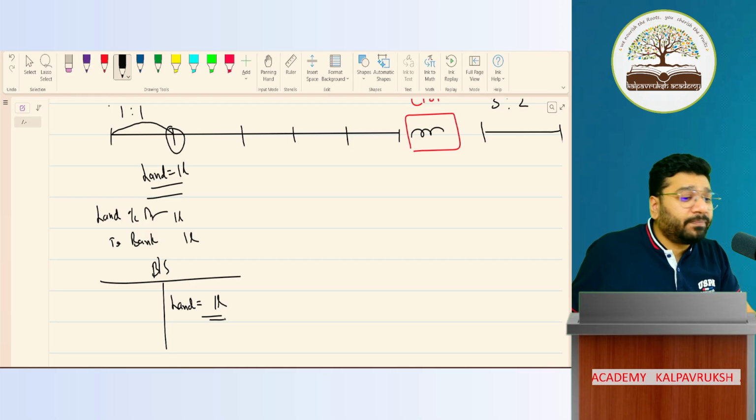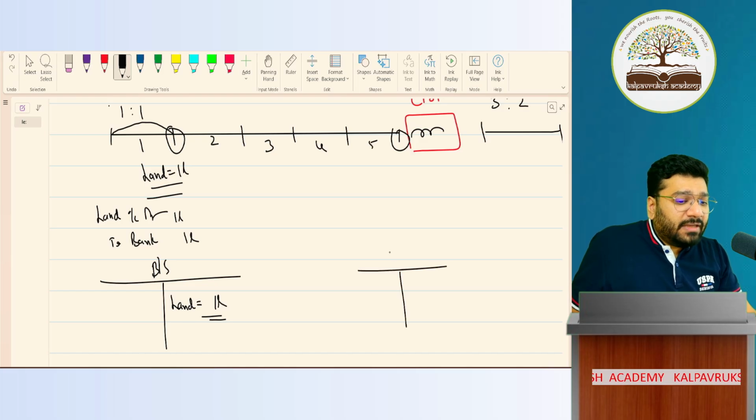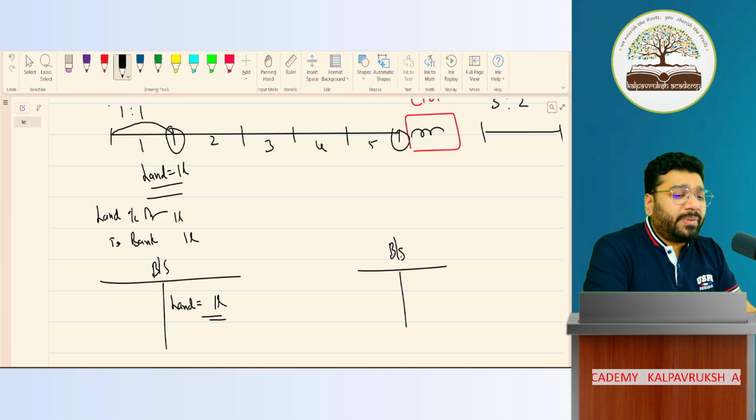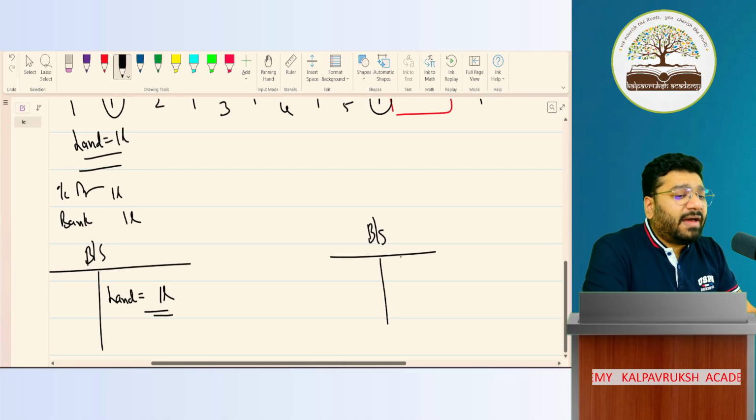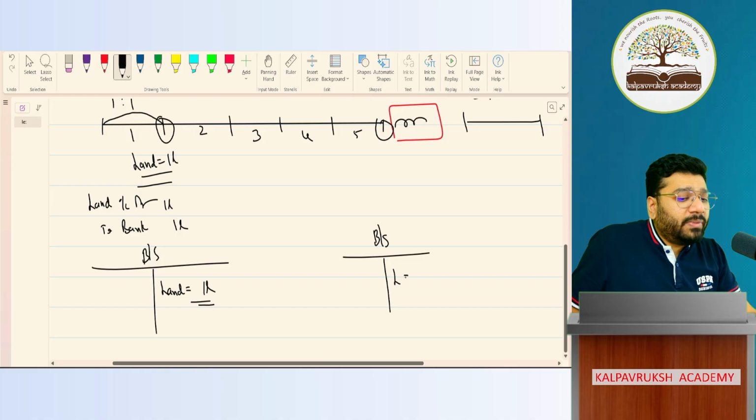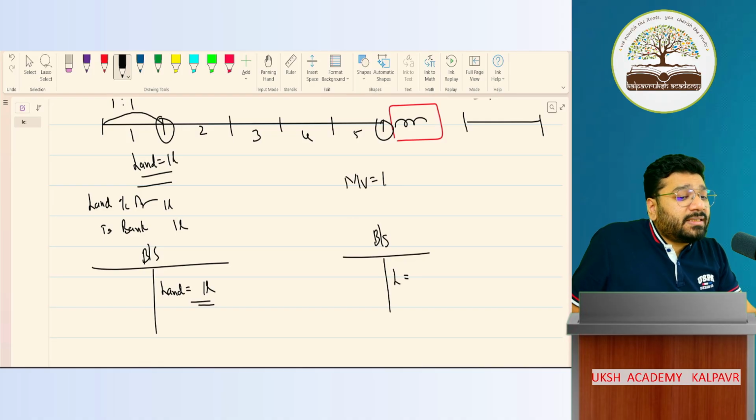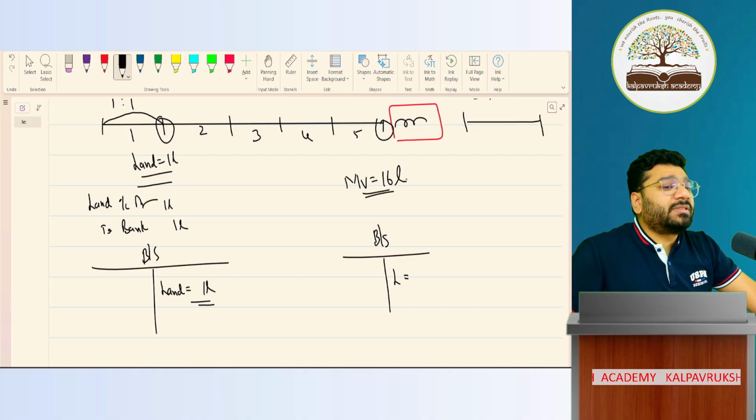Okay, not okay. Now my question to all of you: at the end of year 5, this is year 1, 2, 3, 4, 5, if I prepare the balance sheet, what is the value of the land in your books of accounts going to be? Especially when the market value of the land is 16 lakh rupees.